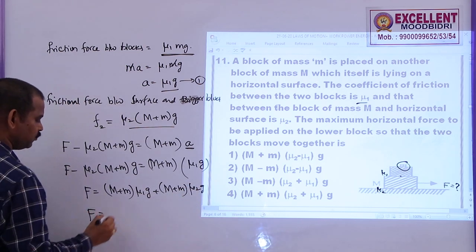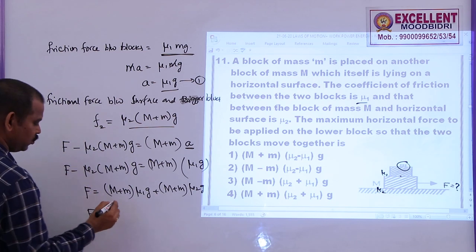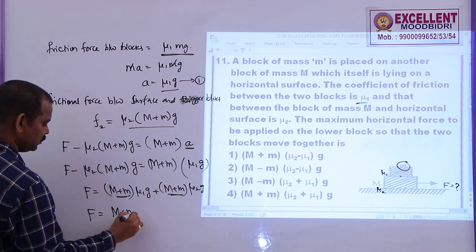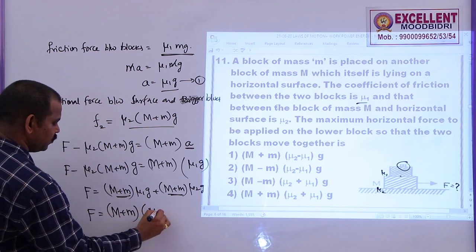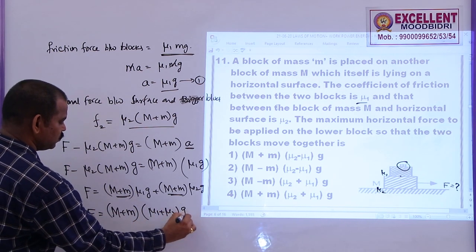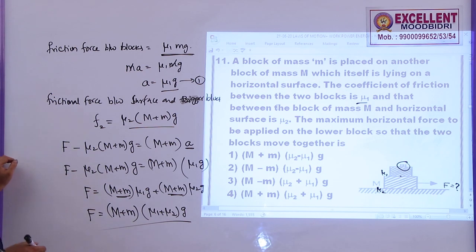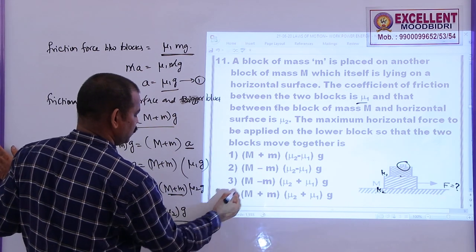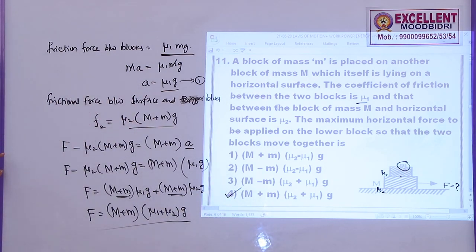So the maximum force that can be applied so that these two blocks move together is M plus m common, g common, M plus m into mu 1 plus mu 2 into g. So this is the final option. So here we can decide: M plus m into mu 2 plus mu 1 into g. Option 4 is correct.